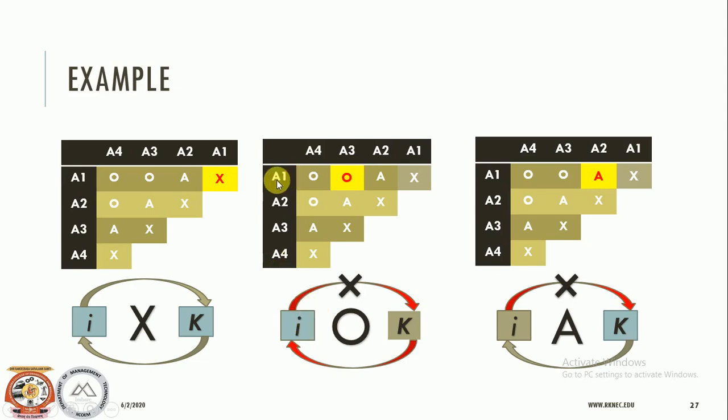But if you look at A1, A3, A3, A1, the entry is not mentioned over here. Just because the entry is not there, it means that this value should again equal O, because we don't have any kind of relationship there.